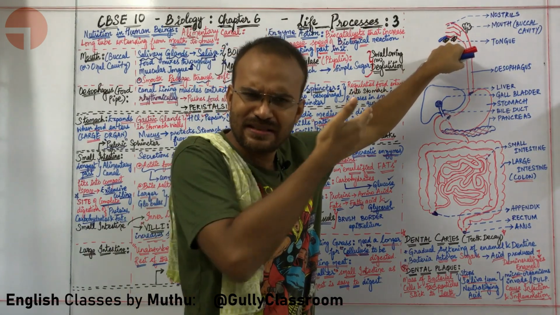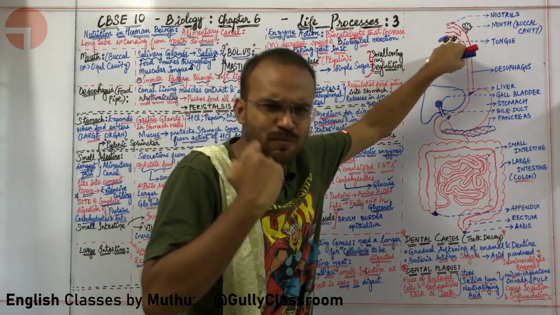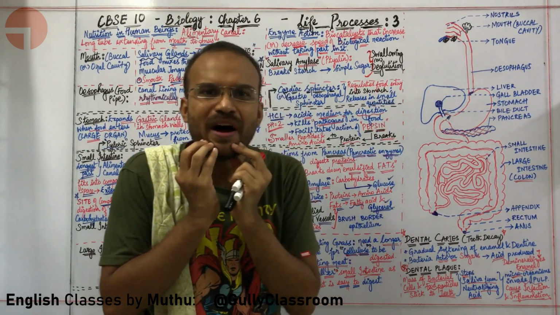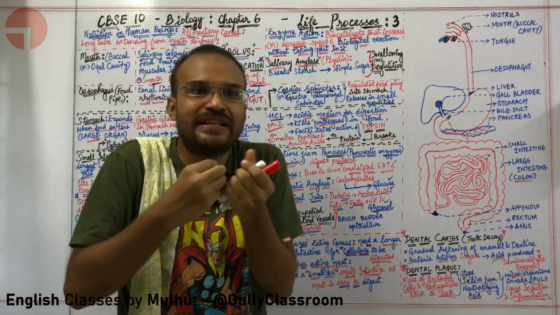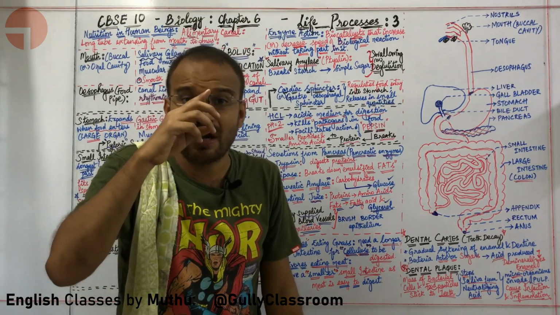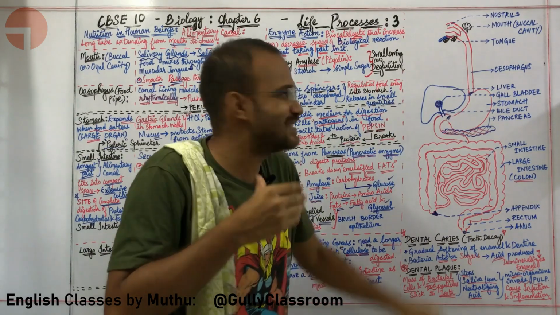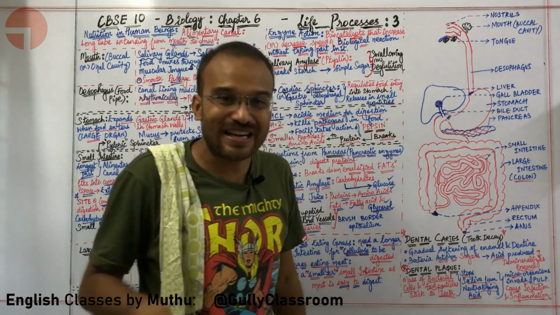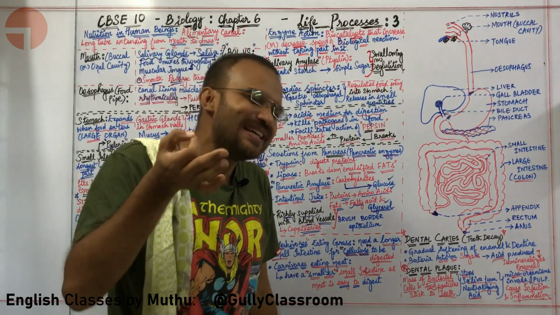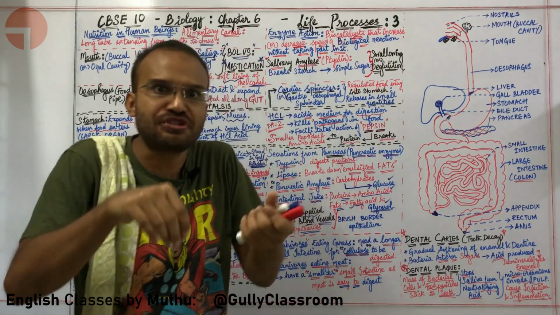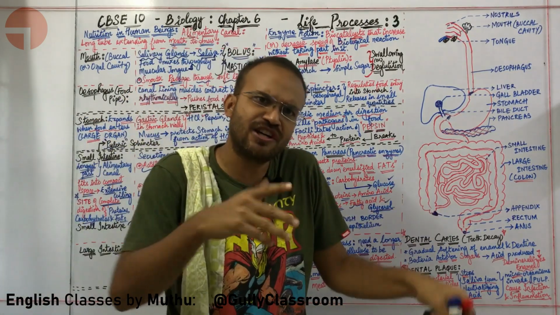Why does this salivary gland named as submandibular salivary gland? This part, the lower jaw, in technical terms in biology is called as mandible. So because the salivary gland is present at the center of this jaw, it is called as submandibular salivary gland. These 3 salivary glands are secreting a lot of saliva.